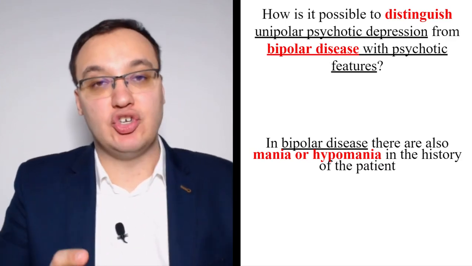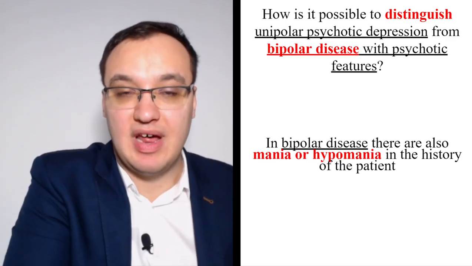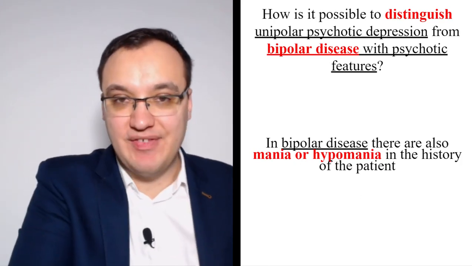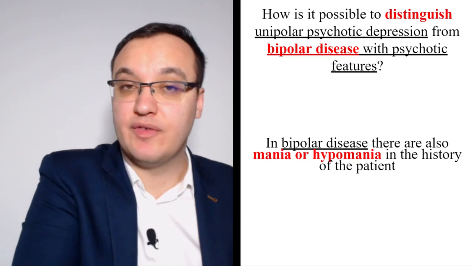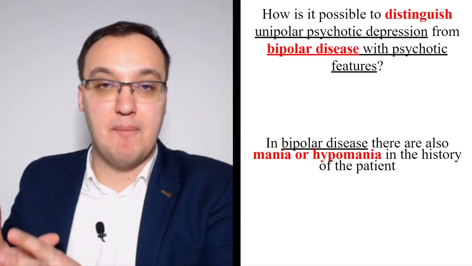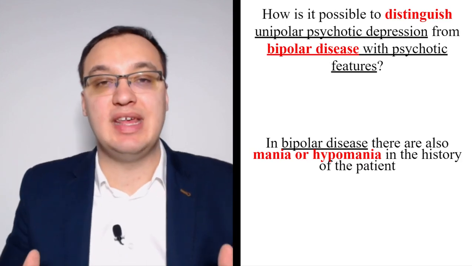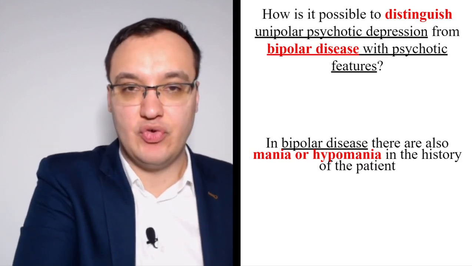And maybe this patient is in the depressive part now. Meaning a bipolar patient can have depressive episodes, let's say 2 weeks of depression, and then 2 weeks of manic behavior.